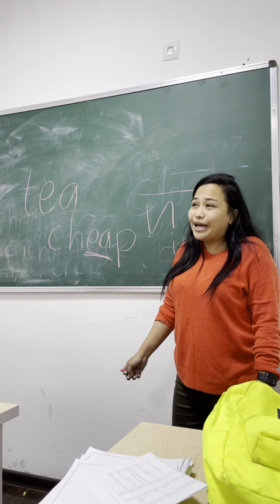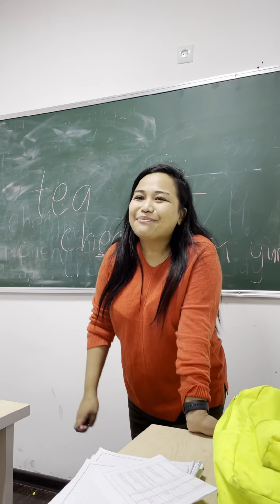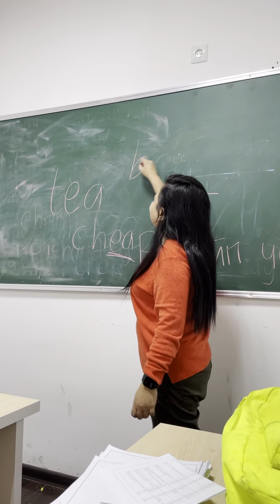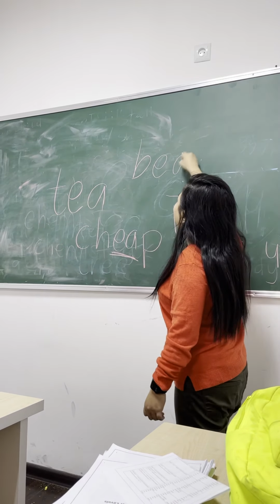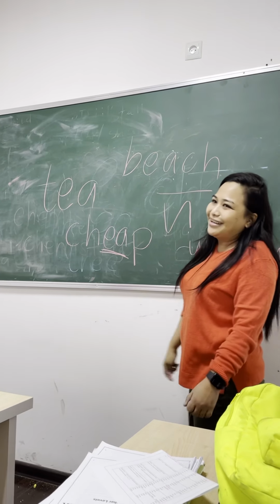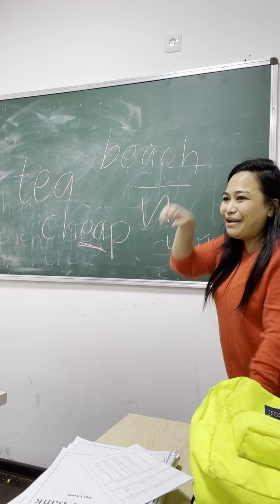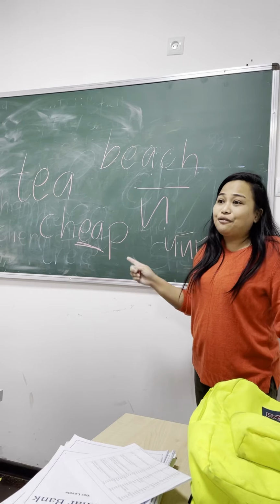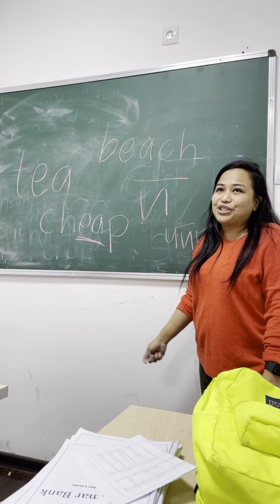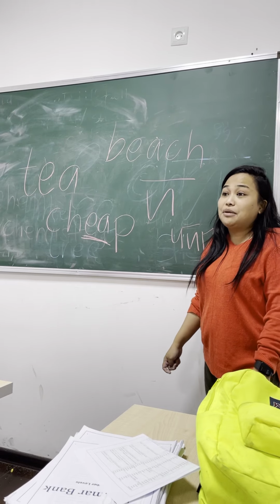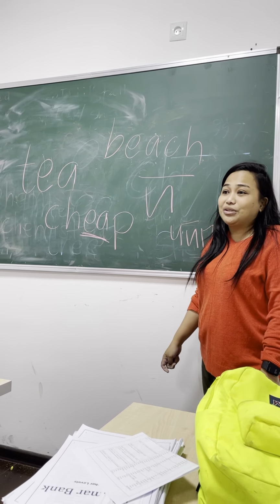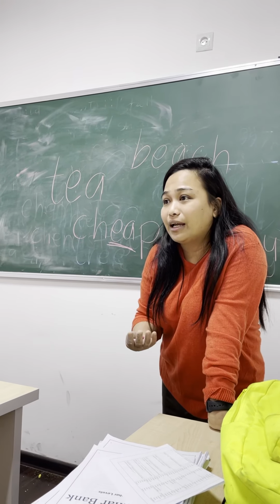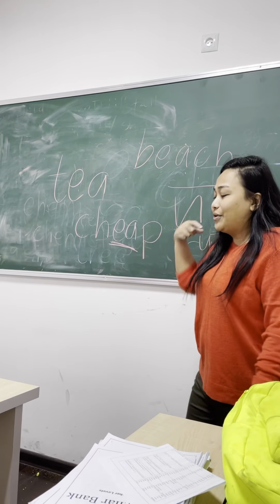And another very, very important one. When I worked in the American banks, they told me like this. Eyes on the board, all of you. All of us here are adults, okay? Understood? If you say bitch, it means a bad woman. Be careful in reading this, okay? You should say beach. I want to go to the beach. Do not say I want to go to the bitch. So it's another meaning. So be careful when you pronounce something. Understood? Okay, so the next one.